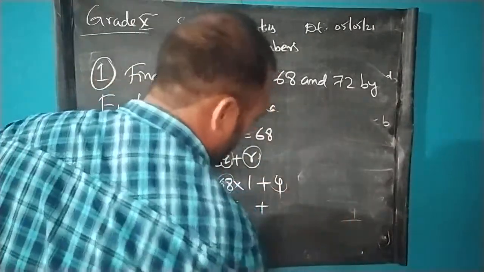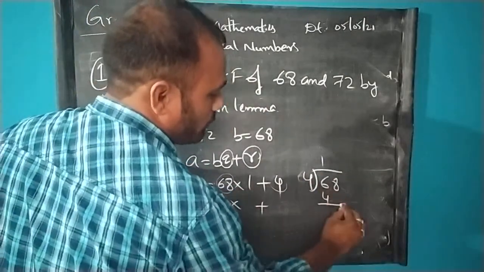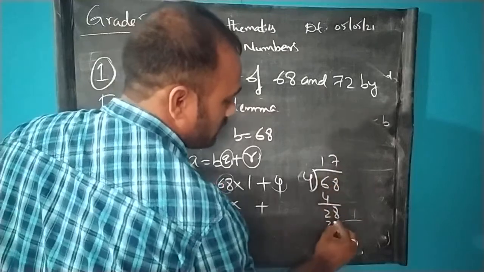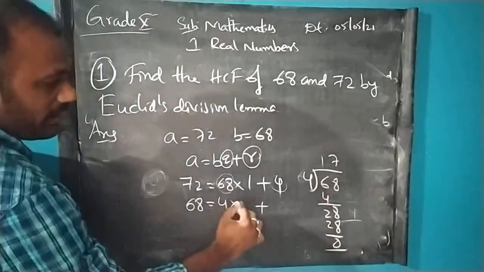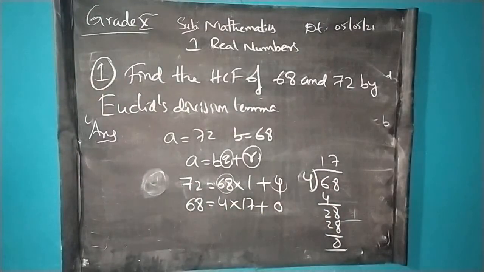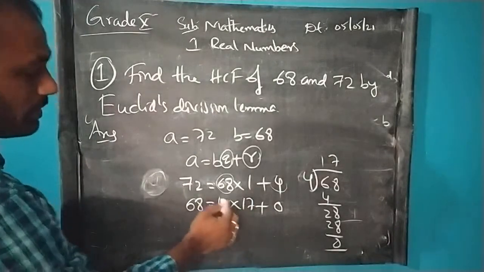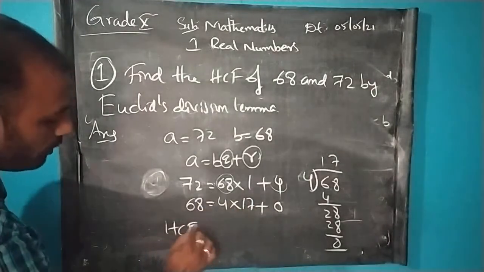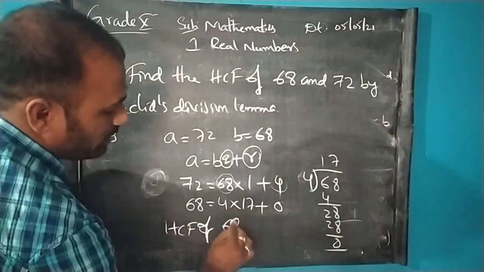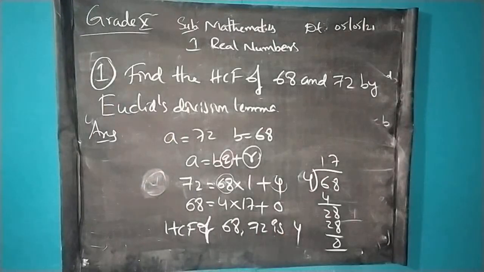Now we have to take the 4 table, by which we are dividing 68. So 4 ones are 4, 4 twos are 8, 4 sevens are 28. So the remainder is 0, so we can write here 17. Since we got remainder as 0, then we can say that, sorry, the HCF of 68 and 72 is 4. Highest common factor is 4.